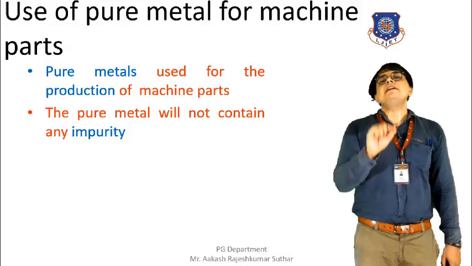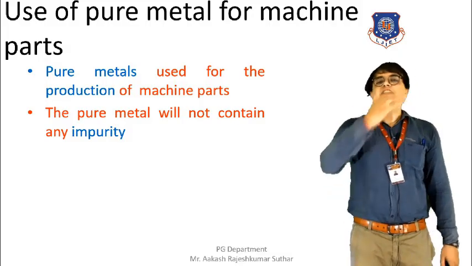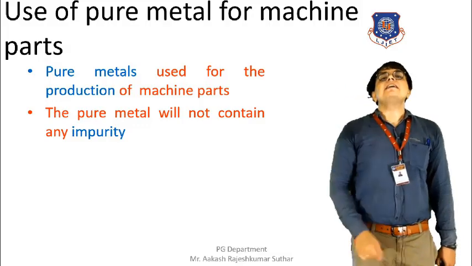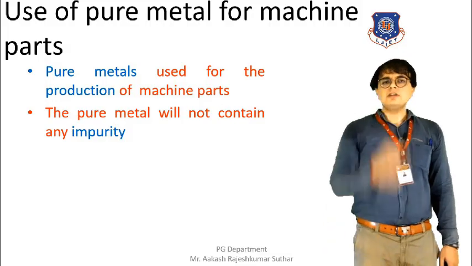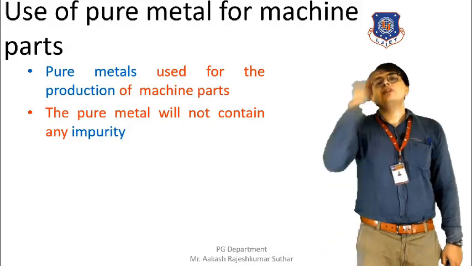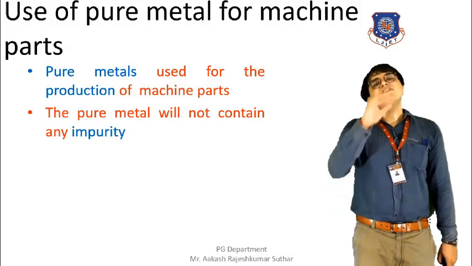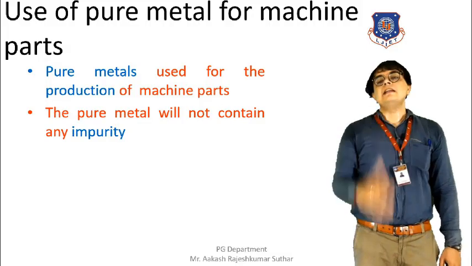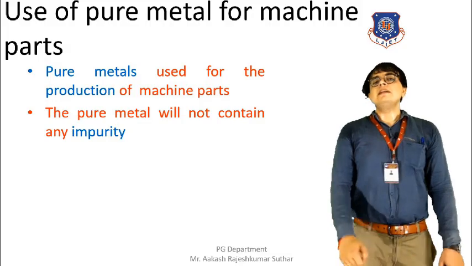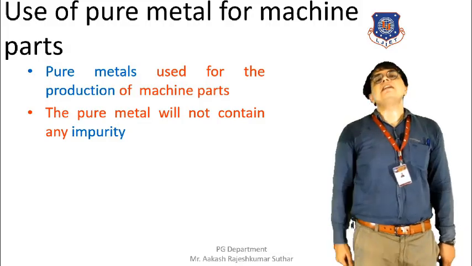If impurities are found on the outer surface of the metal, and it is exposed to the atmosphere, then there will be a negative chemical reaction. Because of this negative chemical reaction, the layer that has formed on the surface and is preventing corrosion will break down. And if the layer that is protecting the material from corrosion breaks down, then no one can protect the material from the occurrence of corrosion. The corrosion will definitely occur.